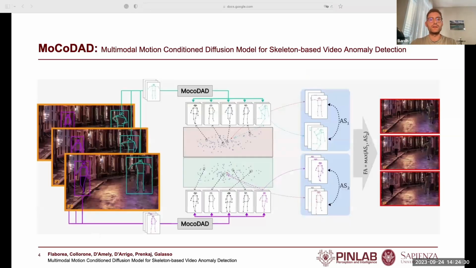MoCoDiff detects anomalies by synthesizing and statistically aggregating multimodal future motions conditioned on past poses. This is how MoCoDiff works at a high level. It gets all the actors in a frame and uses past frames of these actors to condition the generator of multiple future motions. Then it compares the generated future motion with ground truth. This comparison produces several anomaly scores for each of the actors in the frame. We select the maximum anomaly score to determine whether the frame is normal or abnormal.